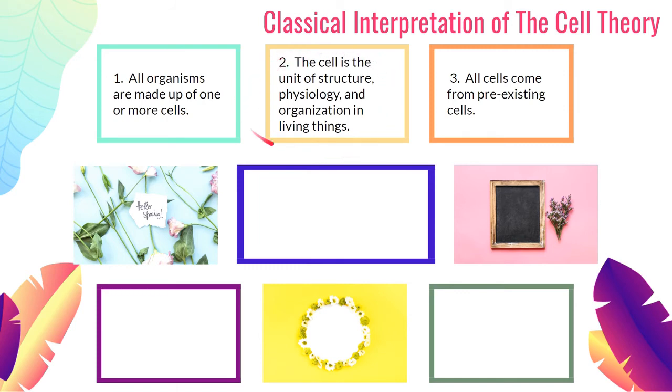In cellular organization, this is the basic level, the lowest level in order for something to be considered a living organism. And from Virchow, all cells can only come from pre-existing cells. Cells do not appear out of nowhere. They have to come from an already existing cell.